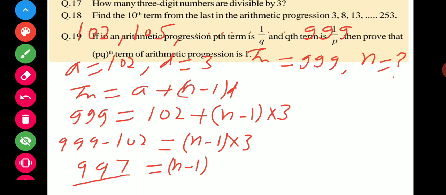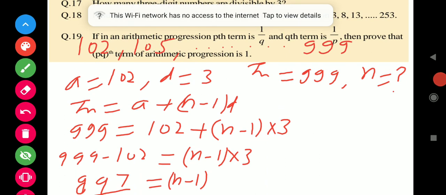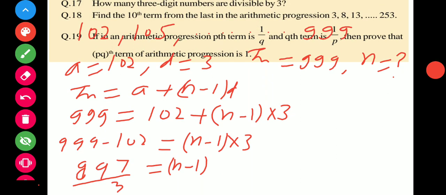So it is divided by 3. 897 divided by 3, how many times can it be divided?